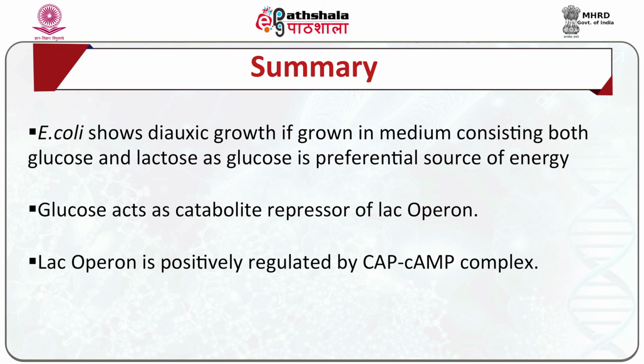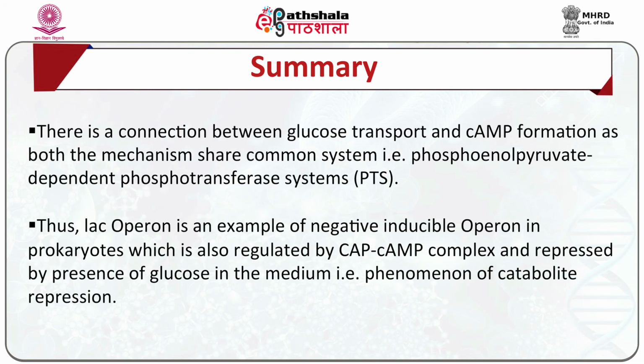Glucose acts as a catabolite repressor of the lac operon. The lac operon is positively regulated by CAP, that is the CAP-cAMP complex. There is a connection between glucose transport and cAMP formation, as both mechanisms share a common system, and this system is the phosphoenolpyruvate-dependent phosphotransferase system, or simply the PTS.